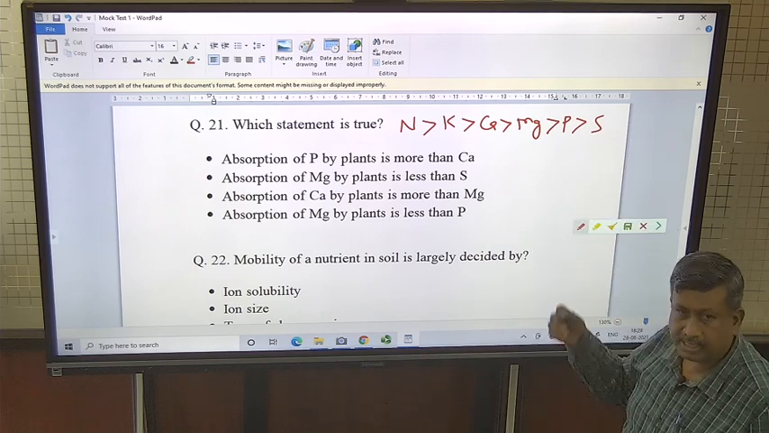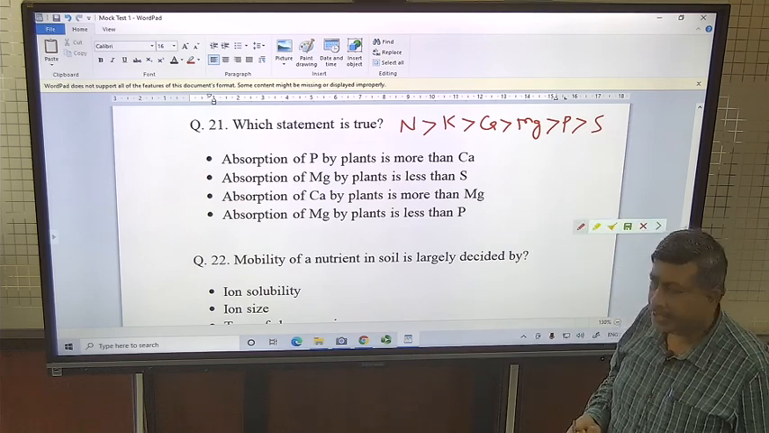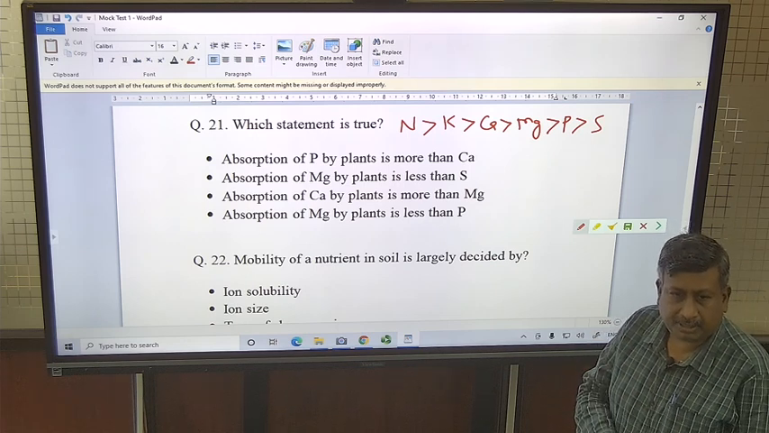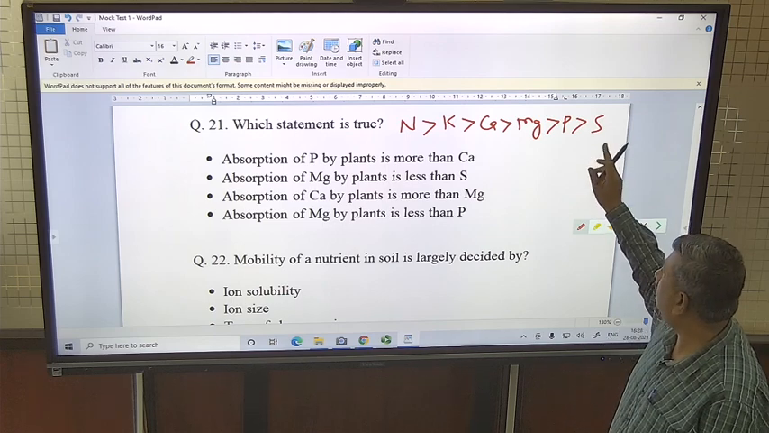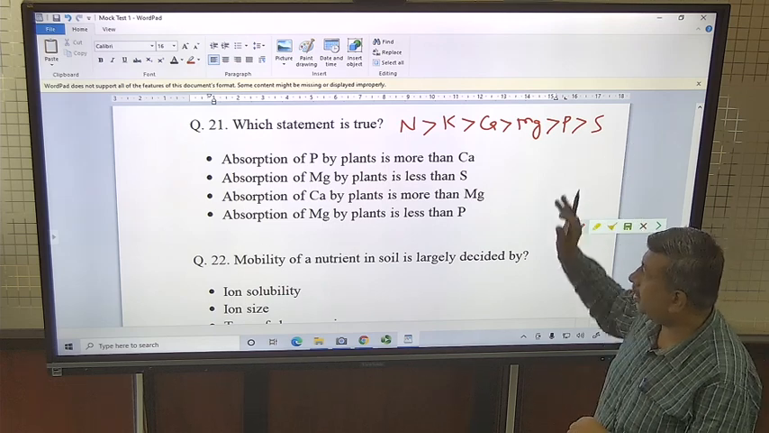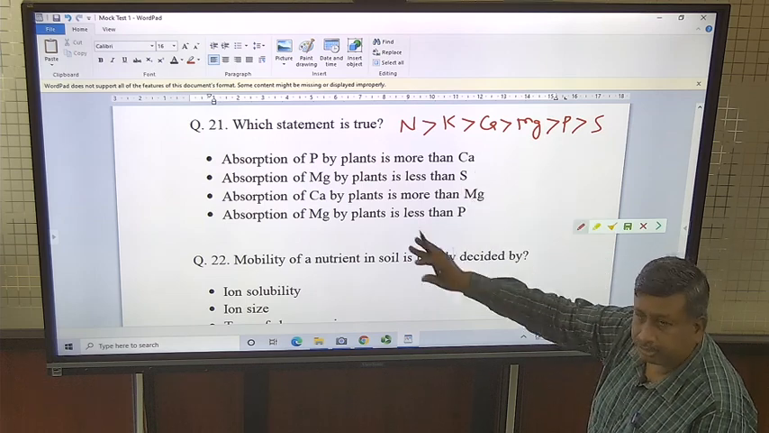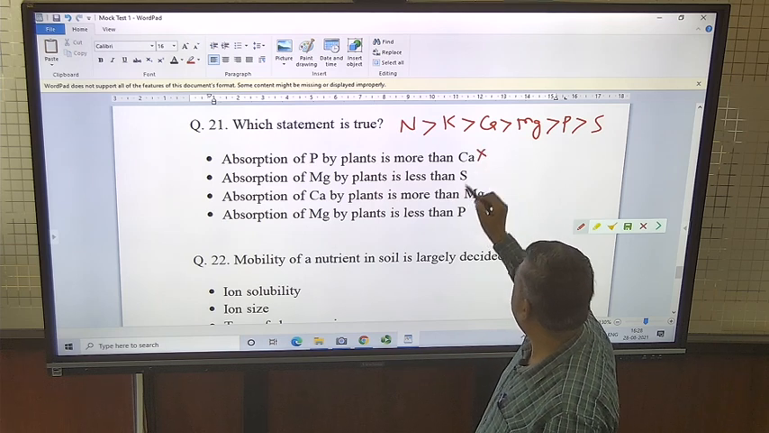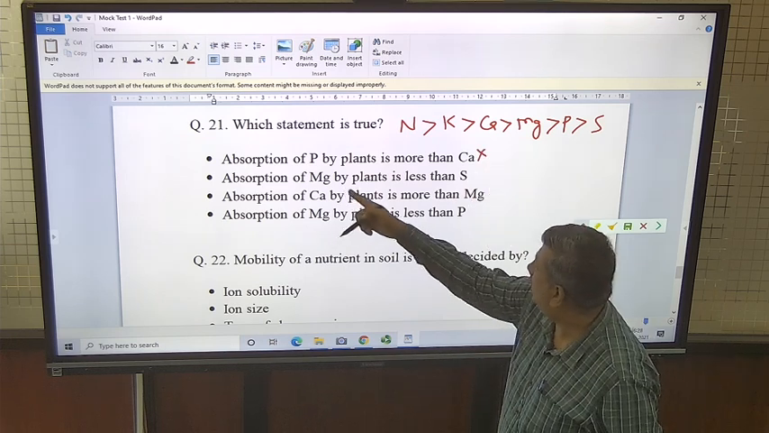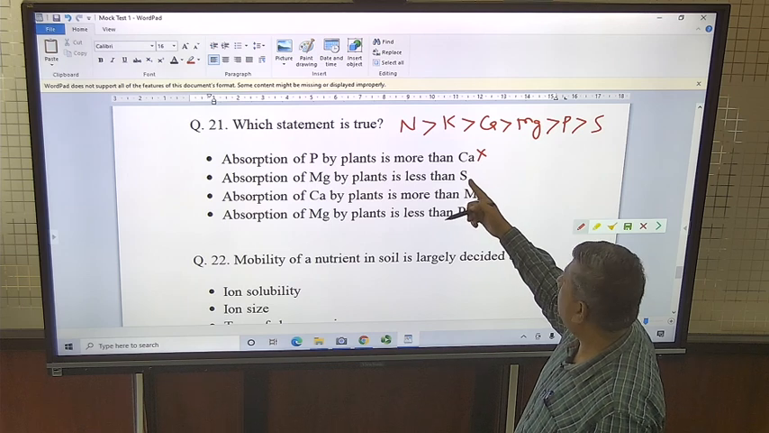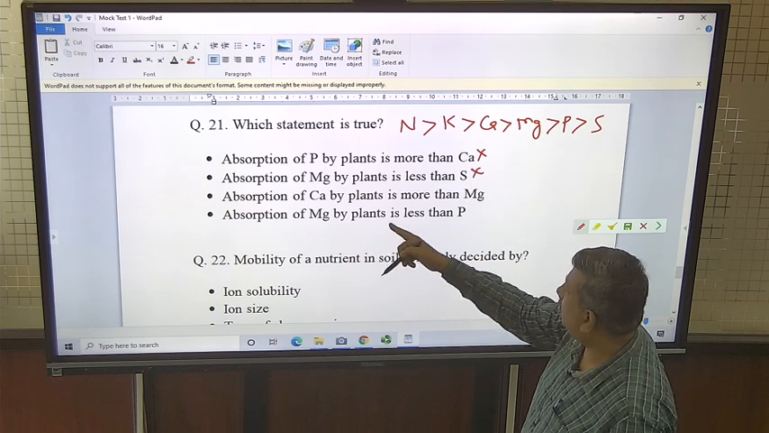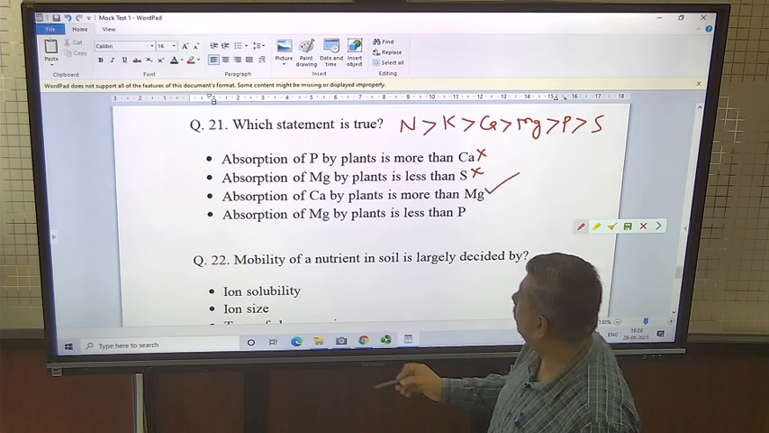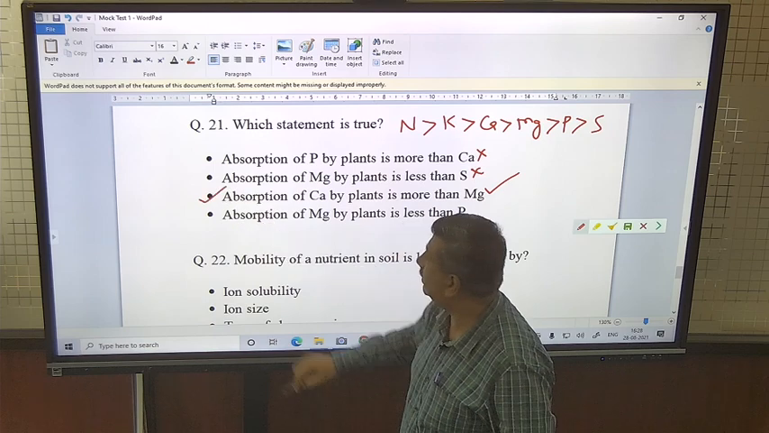This is the order, and earlier we discussed the order of micronutrients. Nitrogen is the most abundantly absorbed nutrient, and the least absorbed macronutrient is sulfur. Accordingly we can choose which statement is true. Absorption of P by plant is more than calcium, incorrect. Absorption of magnesium by plant is less than sulfur, incorrect. Absorption of calcium by plant is more than magnesium, this one is correct. So this is the correct option.